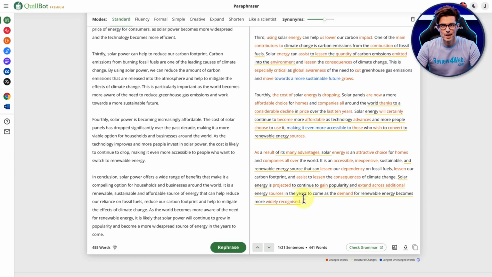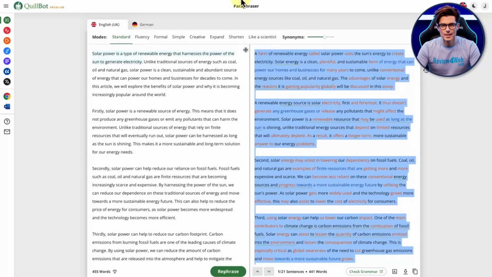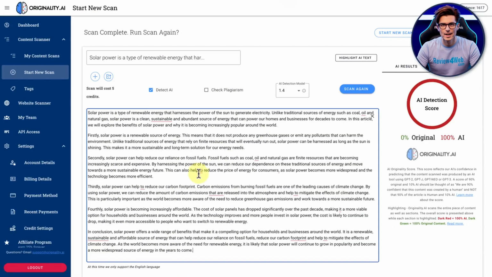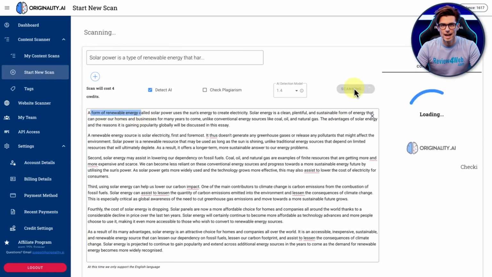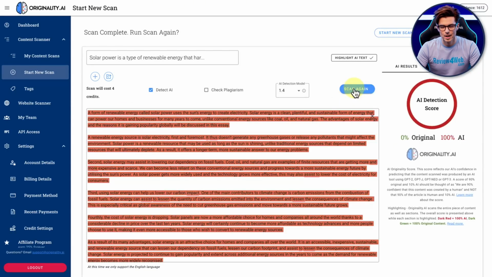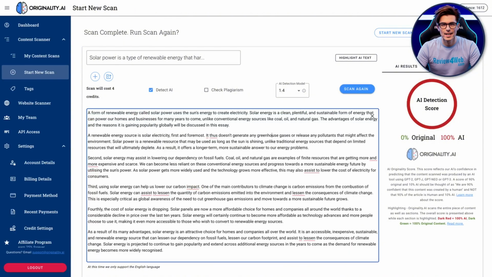So we'll grab this content here, and we'll now take that newly written piece of content, go over to Originality, paste it in. There we go. It starts with a form of renewable energy. Click scan. And now we would get ourselves like 100% original. But Originality, doing what they're supposed to do and detect AI content, did a very good job in figuring out that paraphrasing was not the one. And so it's figured it out.